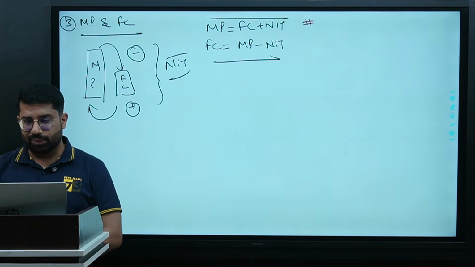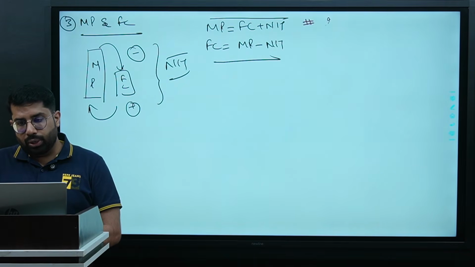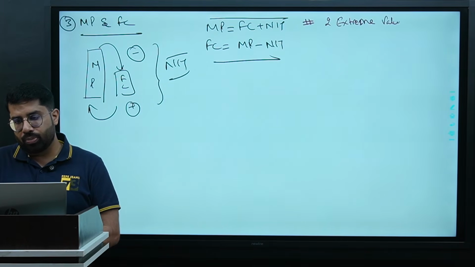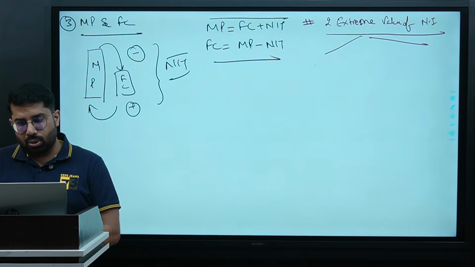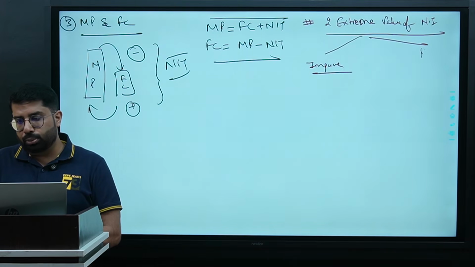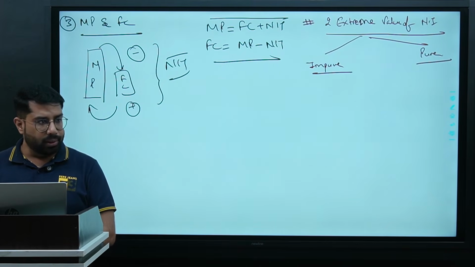Try and understand, please. I'm trying to tell you the two extreme values of national income. Extreme values. The most impure value and the most pure value. Right?